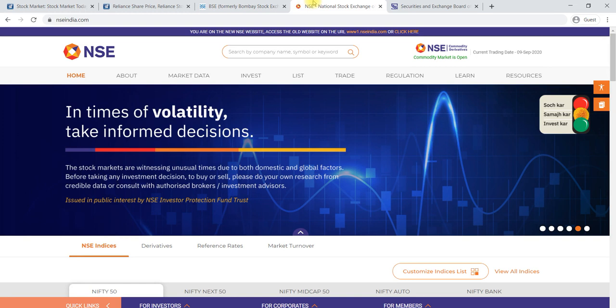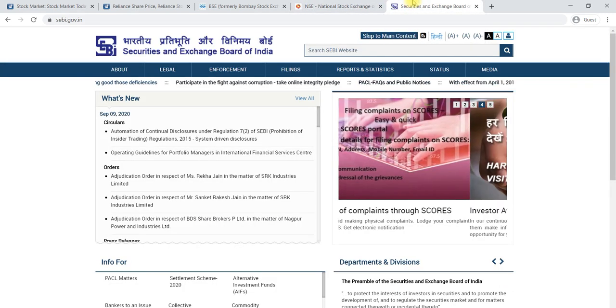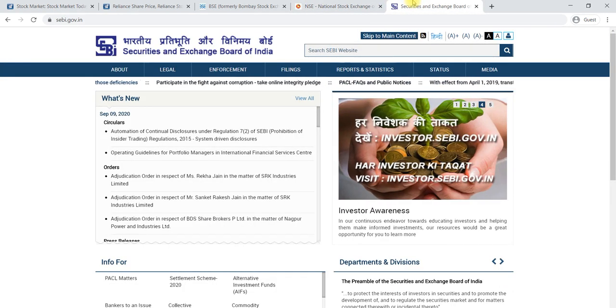Then the trading mechanism: it operates Monday to Friday, from 9:15 to 3:30 p.m., and whatever transaction happens, within 2 days the cash or your shares will be deposited into your account. And who will be regulating? It is regulated by SEBI, the Securities and Exchange Board of India.